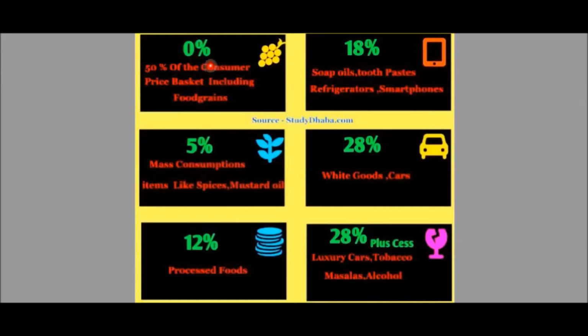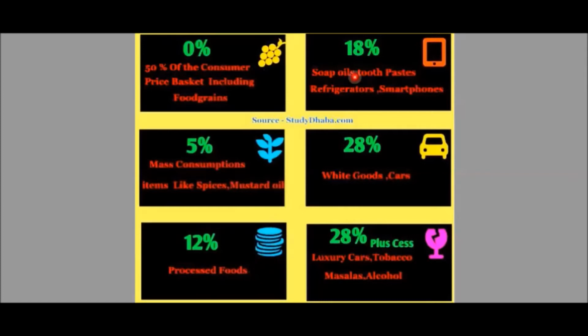0% GST. Government has imposed 0% tax on the basic food, that is food grains. Next, 5% GST has been imposed on items like spices, mustard oil used in mass consumption. Then under the 12% slab, we have processed foods.